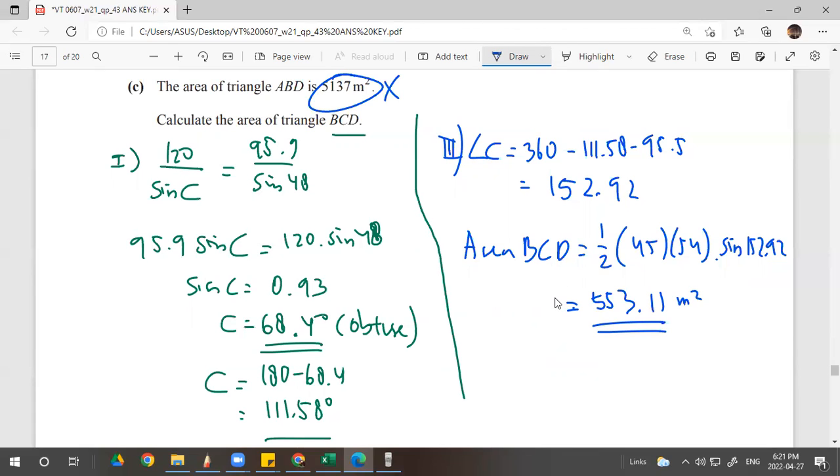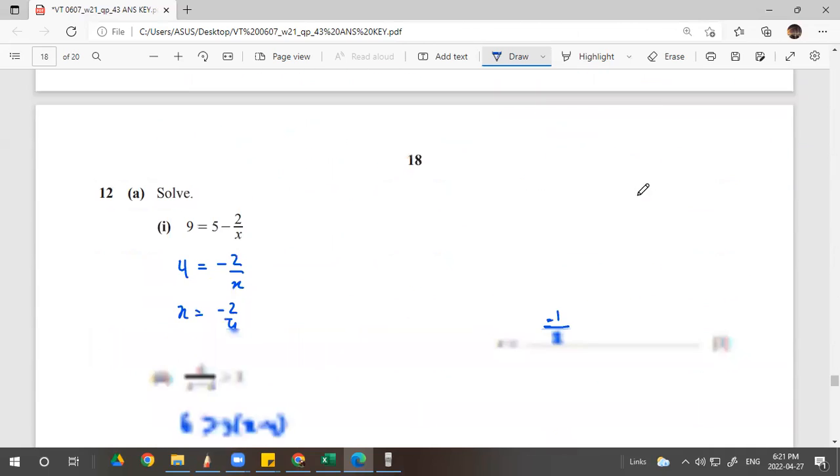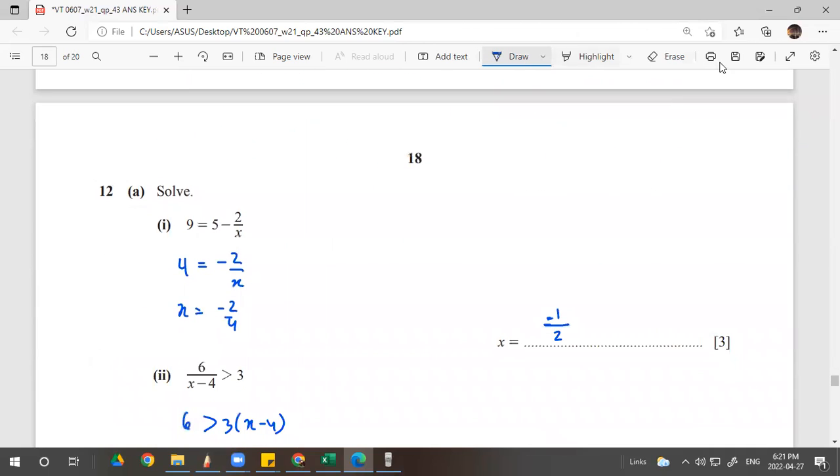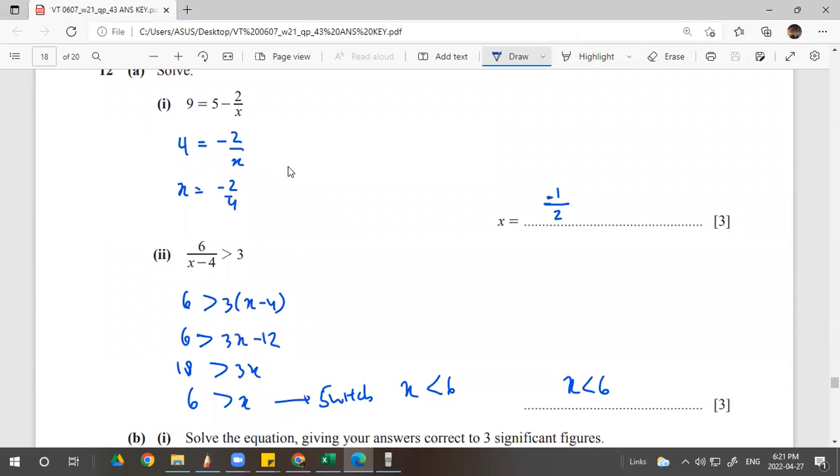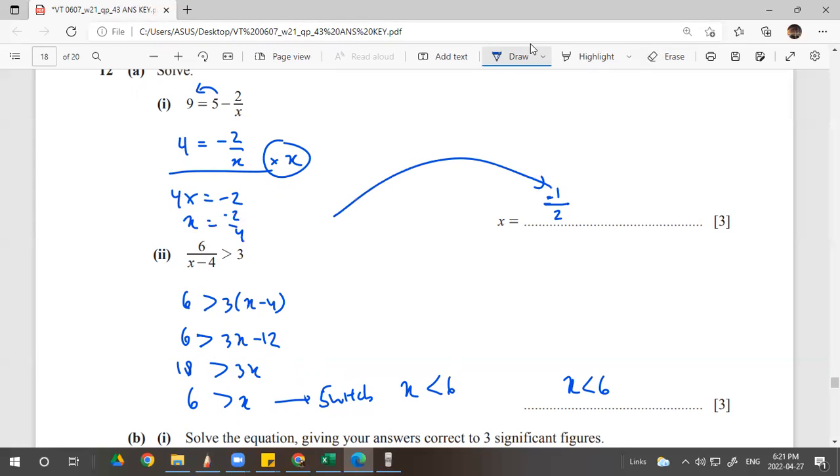We can follow the formula. And then, this is an easy one. Solve. I put the 5 to the left, 4, and then I multiply by x better than I did previously. I multiply everything by x, so it becomes 4x equals negative 2, x equals negative 2 over 4, or negative 1 over 2. Very simple.